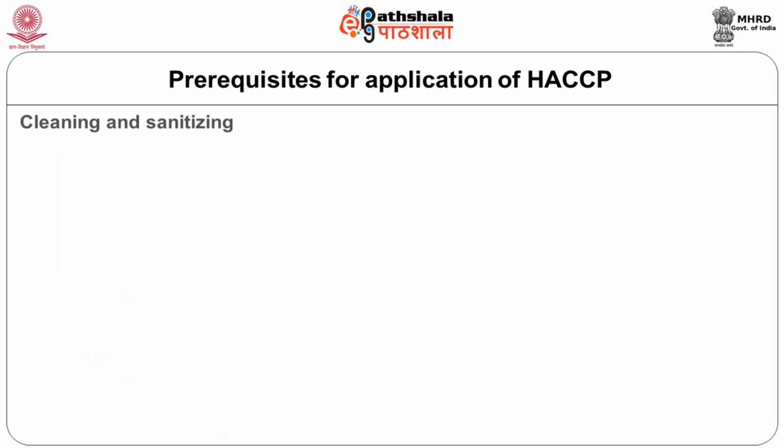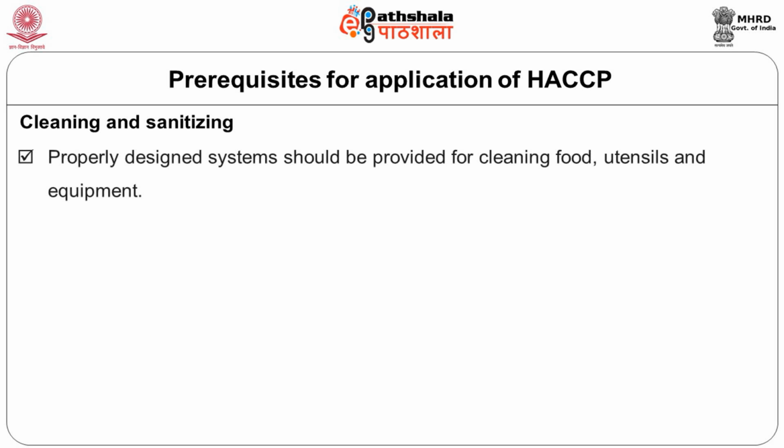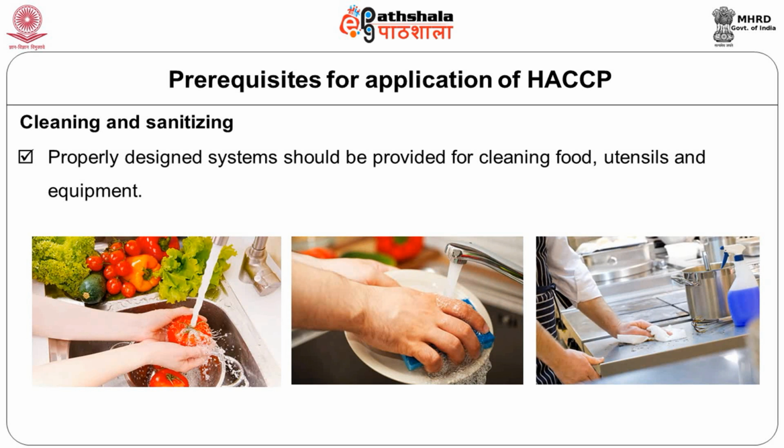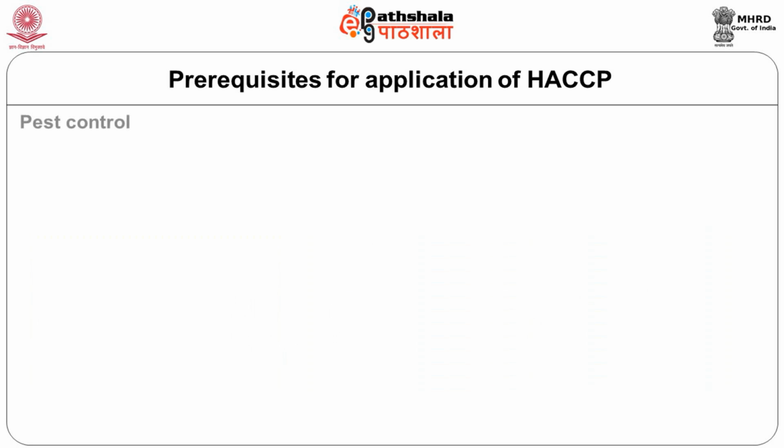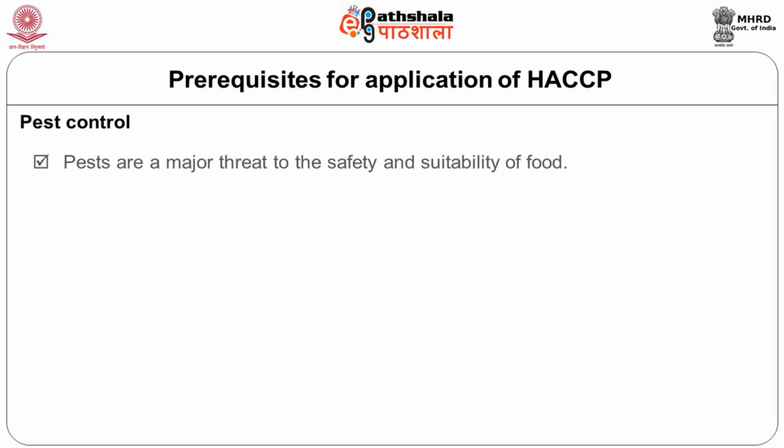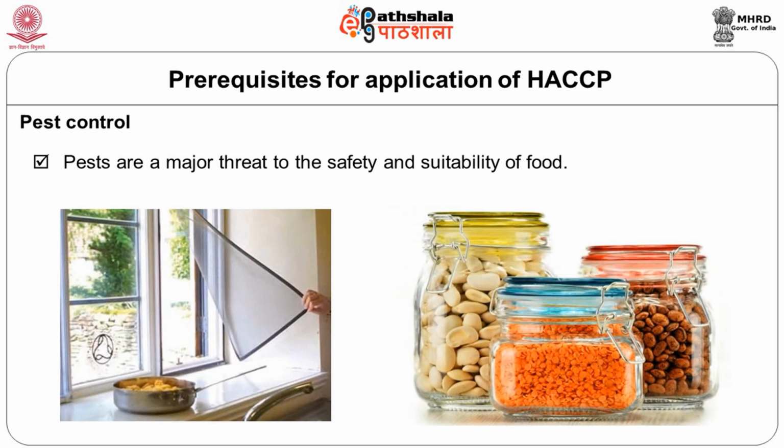What is the cleaning and sanitation? How frequently do you clean? Whether your cleaning and sanitization processes are effectively working, and do you have any mechanism to check that? How do you have pest control? In many food industries, pest control is a major issue. You have a lot of cockroaches, or sometimes you may even have animals like cats, even dogs sometimes. Or even insects, how are you controlling that? Whether you have control in your system on these types of pests.